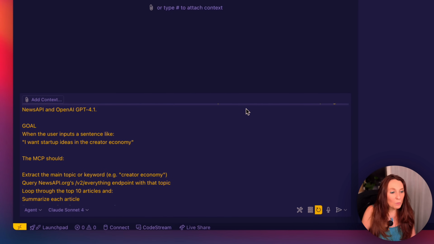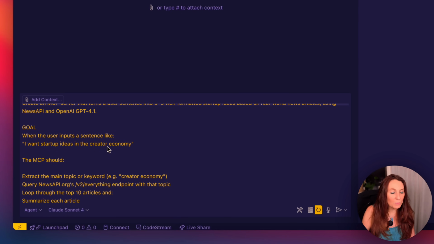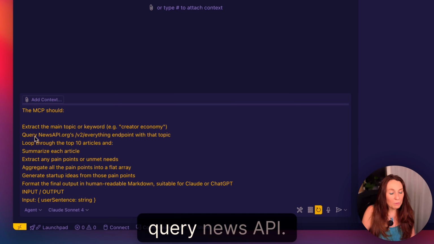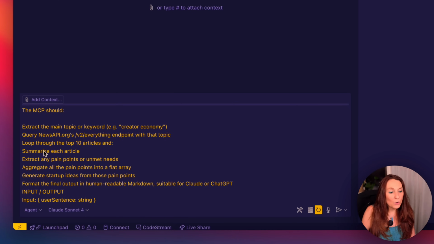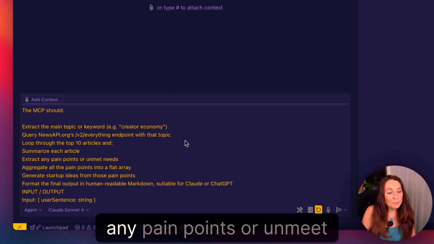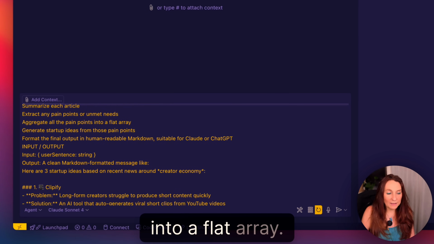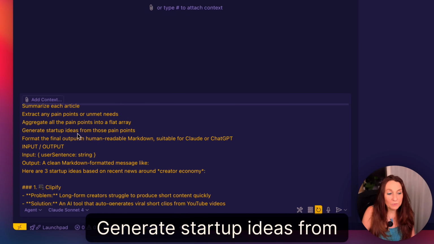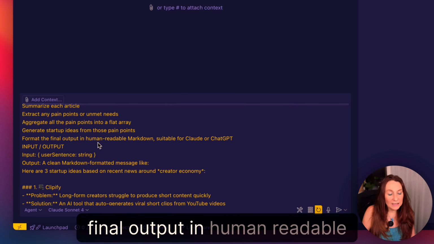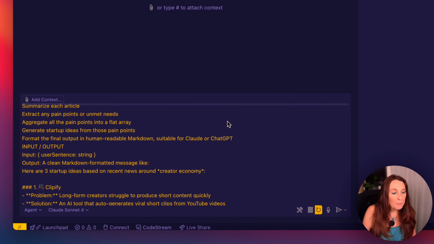Goal: when the user inputs a sentence like "I want startup ideas in the creator economy," the MCP should extract the main topic or keyword, query News API, look through the top 10 articles and summarize each article, extract any pain point or unmet need, aggregate all the pain points into a flat array, generate startup ideas from those pain points, and format the final output in human-readable markdown suitable for Claude or ChatGPT.